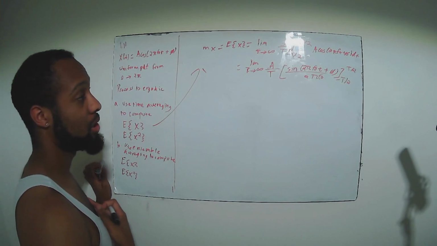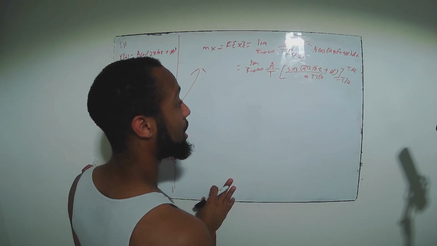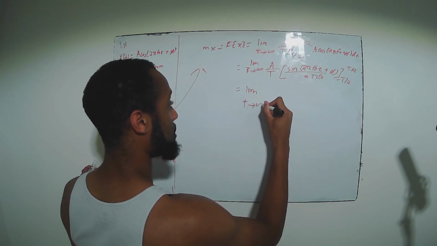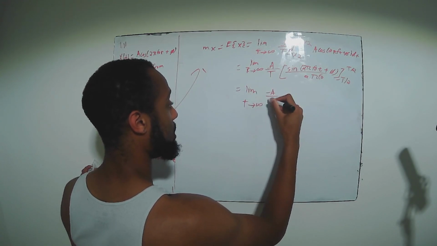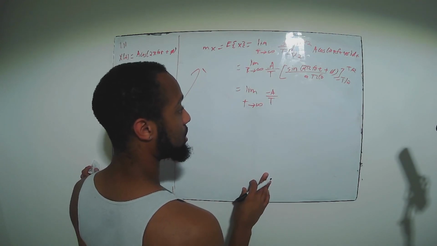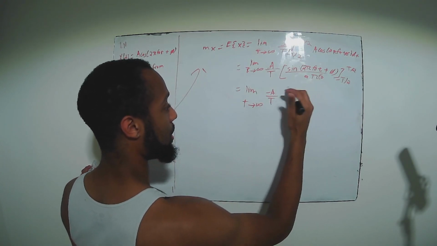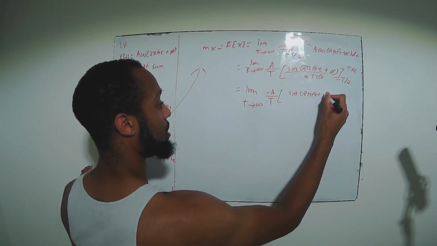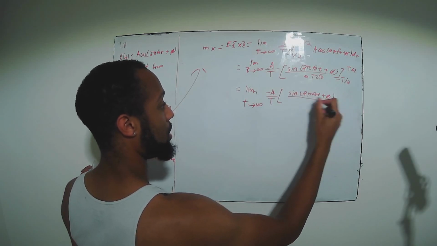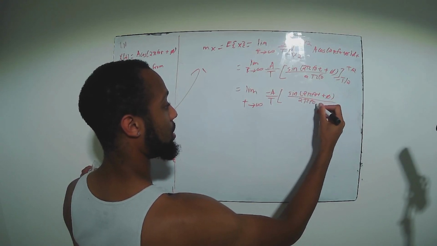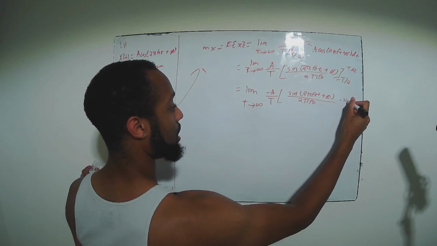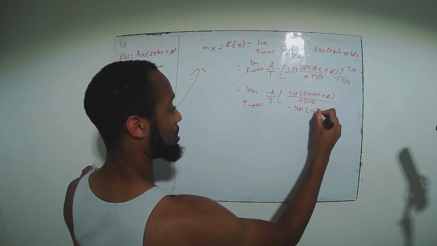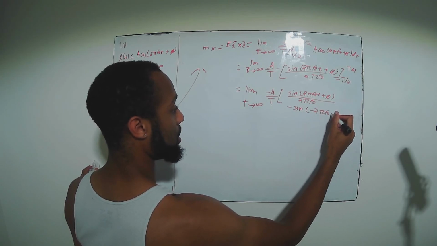So then you plug T over 2 in here, and you get the limit as T goes to infinity of minus A over T, times sine of 2 pi f naught T over 2 plus phi over 2 pi f naught, minus sine of minus 2 pi f naught T over 2.